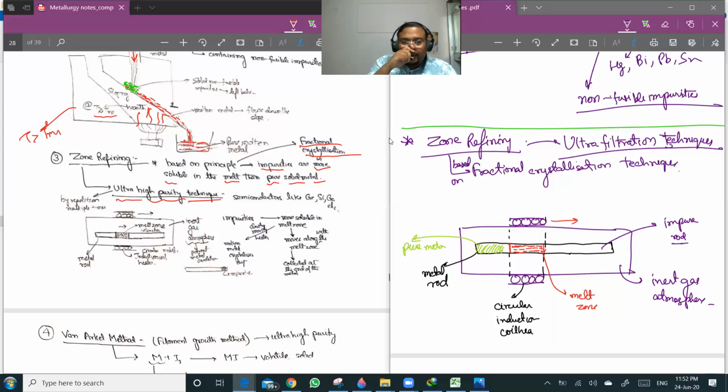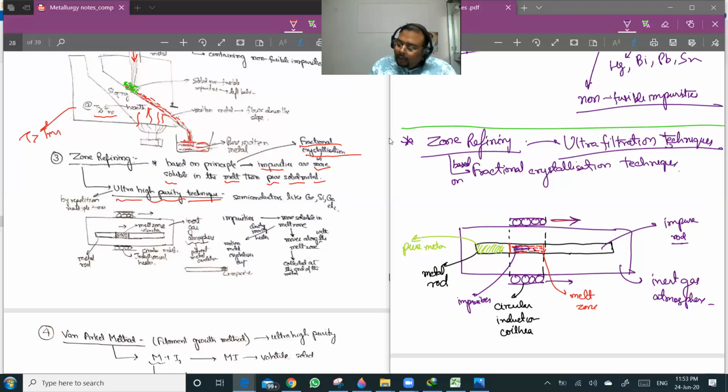So what will happen is that as you are moving, the impurities will be moving along with the melt zone. These are the impurities. As you are moving the heater in this direction, the impurities will be moving along with the melt.